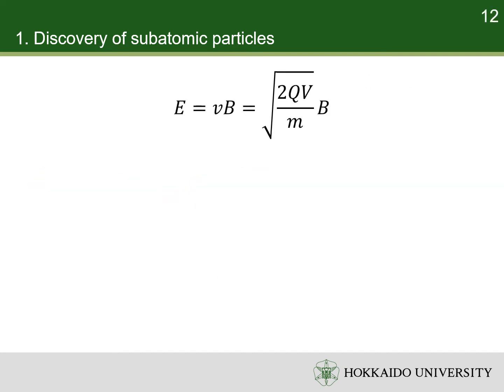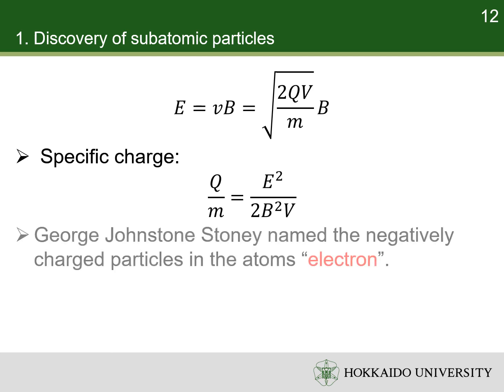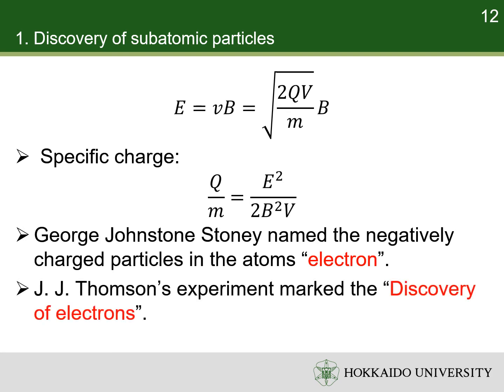By inserting the speed of the particle we calculated before, we can solve the ratio between its charge and the mass, which is its specific charge. Pay attention that specific charge is a property of particles. Therefore, finding the specific charge of the cathode ray is equivalent to the proof that cathode ray is made of charged particles. Meanwhile, George Johnston Stoney suggested that there existed a single definite quantity of electricity in atoms. He named it electron. Thomson's experiment marked the discovery of electrons.